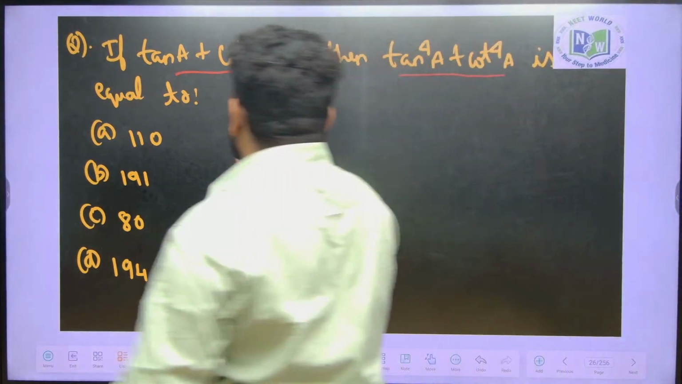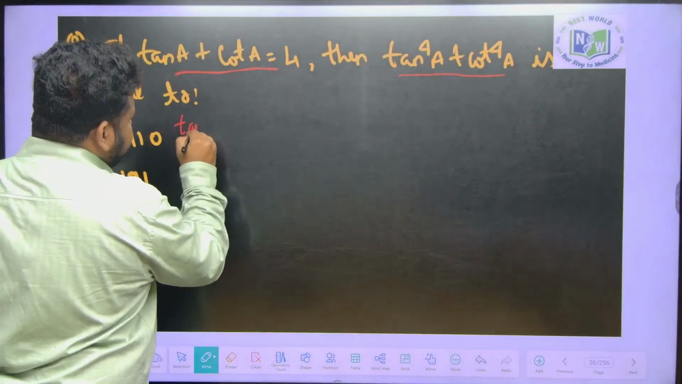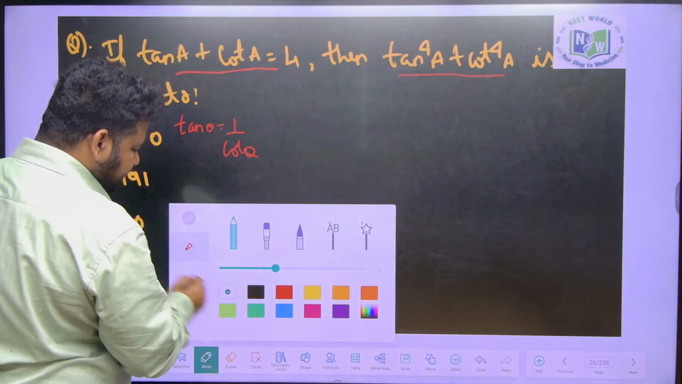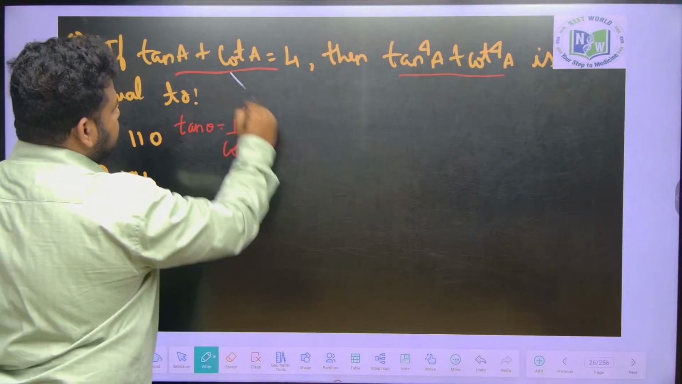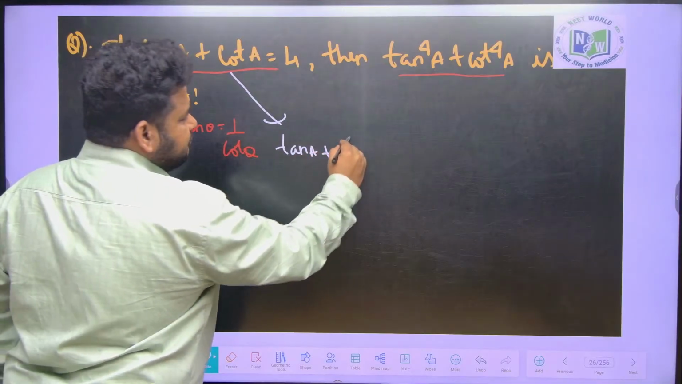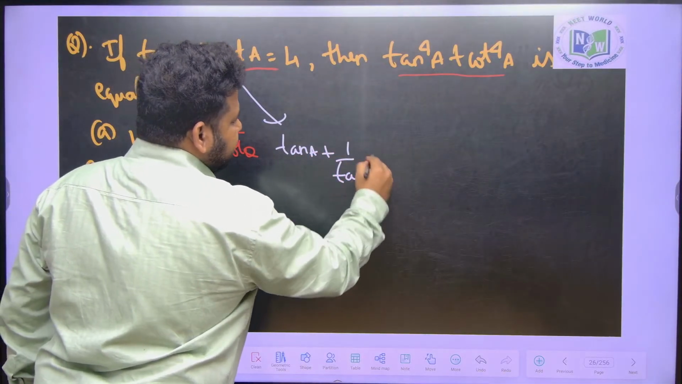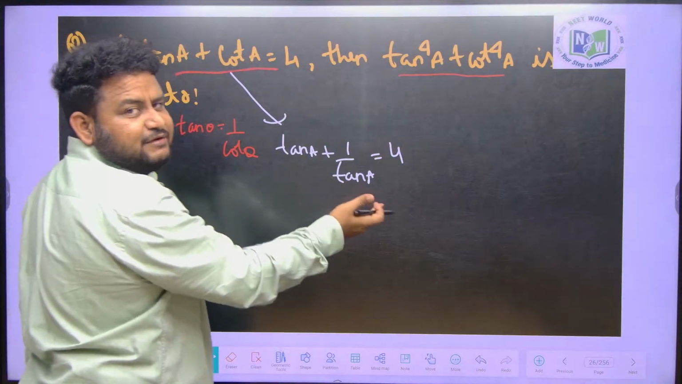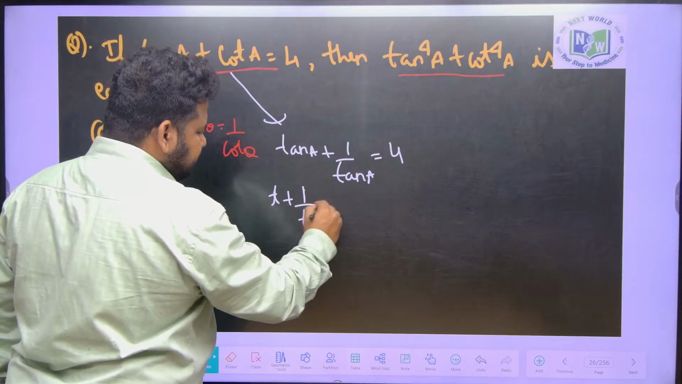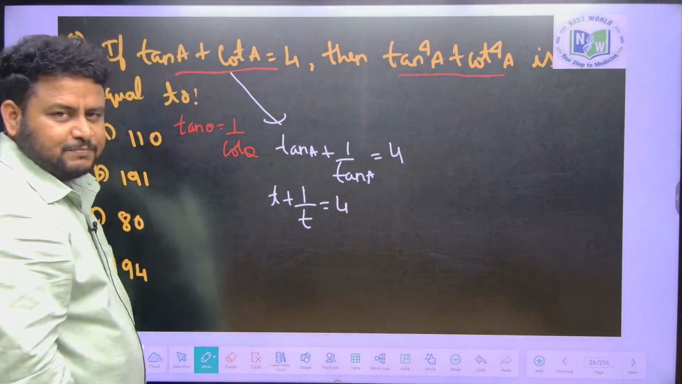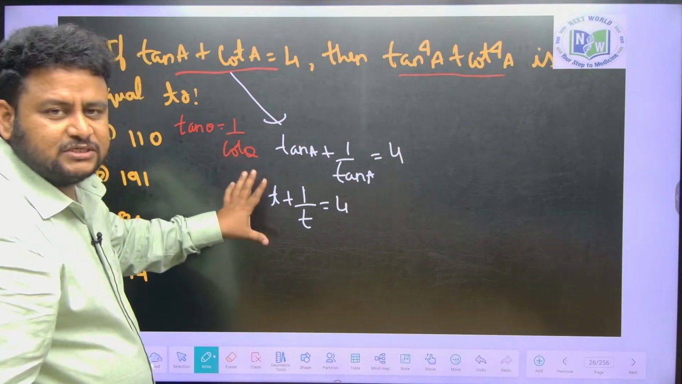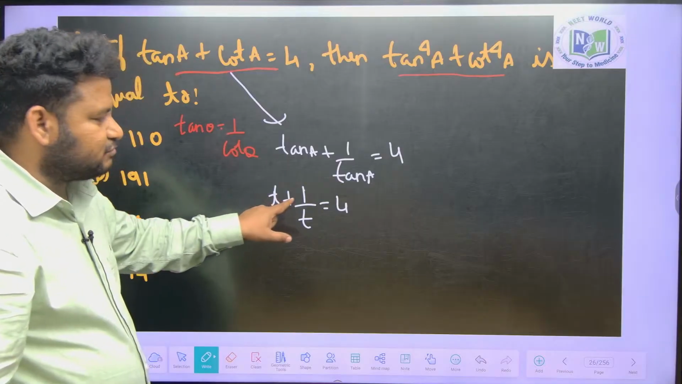So what can I write? We know that tan theta is equal to 1 by cot theta. Observe carefully. Here I can write tan A plus cot A as tan A plus 1 by tan A, equal to 4. Instead of writing tan A everywhere, I will just write t. So t plus 1 by t is equal to 4. Correct? I am doing everything stepwise, but you should remember, I will tell you some logic how to do it directly. So t plus 1 by t is equal to 4.